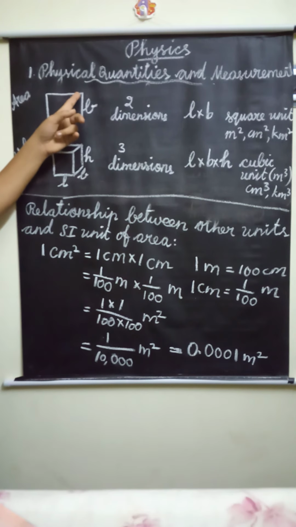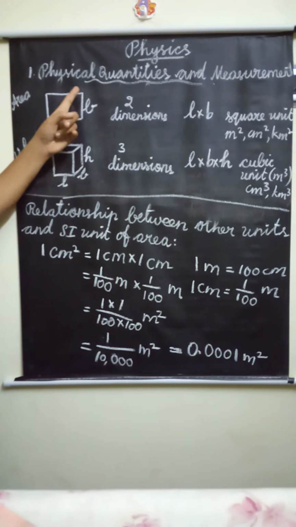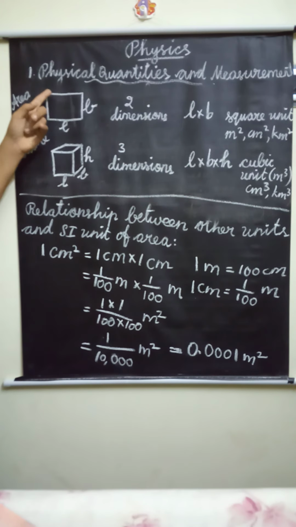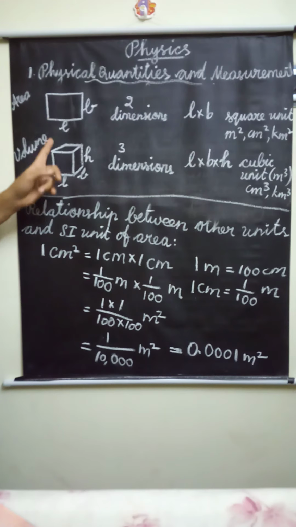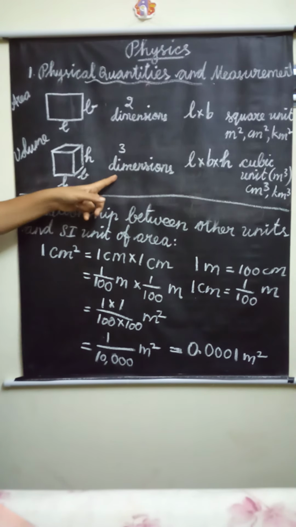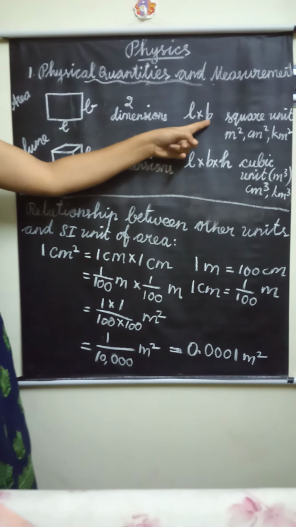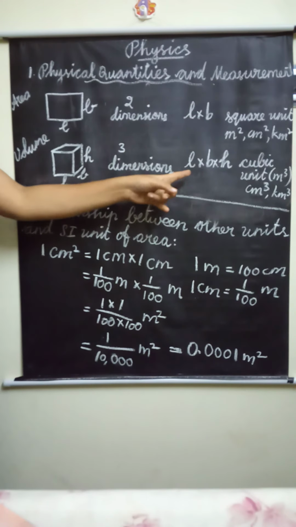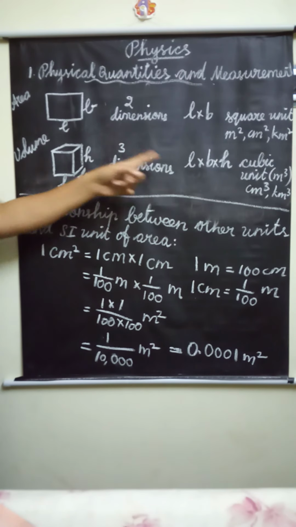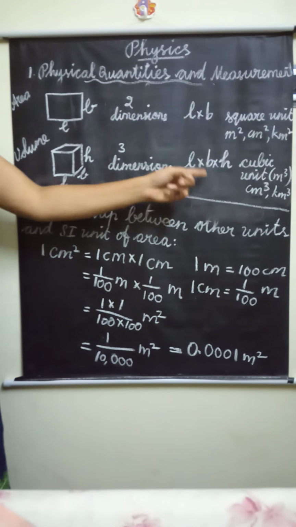Area is the amount of surface covered by a closed shape, for example the area of a garden. Volume is the amount of space contained by an object. Area has 2 dimensions, volume has 3 dimensions. So what is the formula of area? L into B, length into breadth. Then what is the volume of this picture? L into B into height.